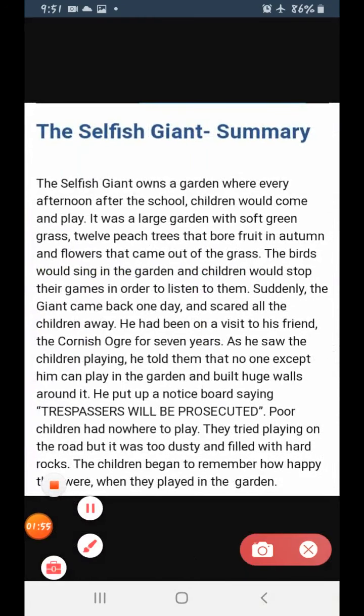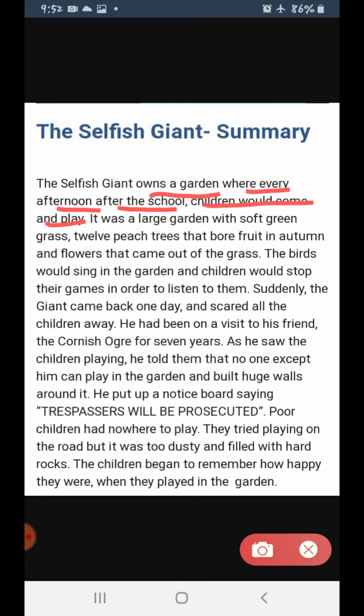The Selfish Giant summary, that means it is a story in a nutshell. The selfish giant owns a garden. There was a selfish giant who was having a garden where every afternoon after school the children would come and play. So there were many children who come and play in the garden of the giant. Clear? It was a large garden with soft green grass, 12 peach trees that bore fruit in autumn and flowers that came out of the grass. So it was really a very beautiful garden.